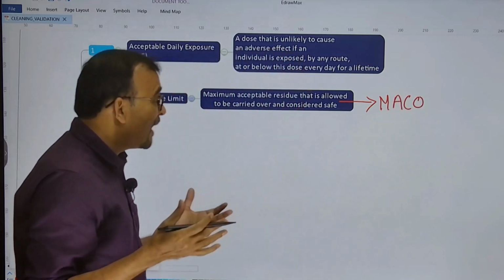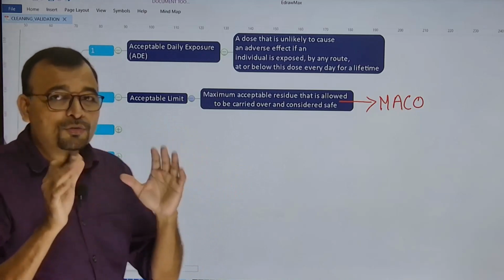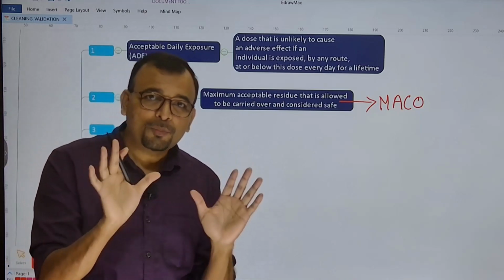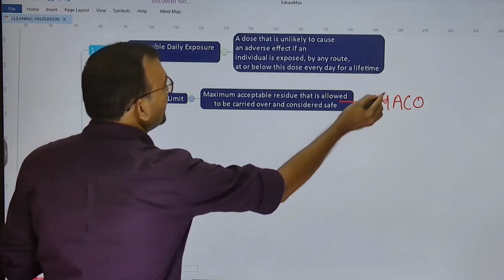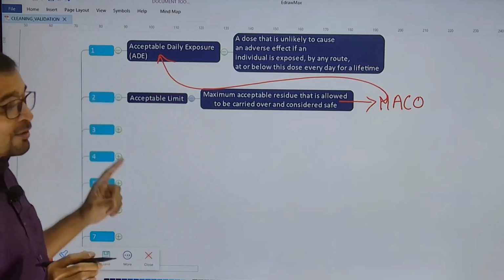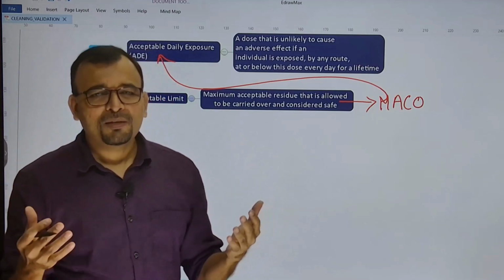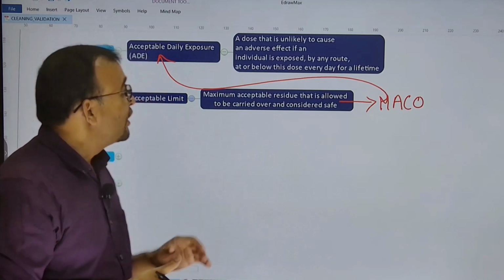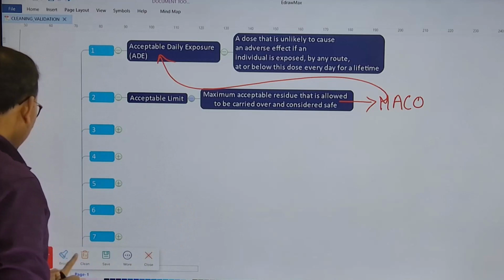So what is that maximum residue that can be carried over to the next product, which will be safe for the consumption, and that is connected to something called as the acceptable daily exposure. So MACO is always going to be defined based on the acceptable daily exposure or maybe by the permitted daily exposure. So this is the second important term as far as cleaning validation is concerned.